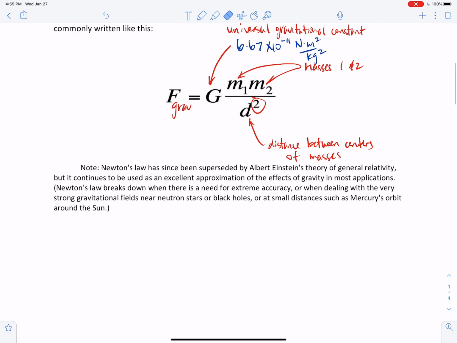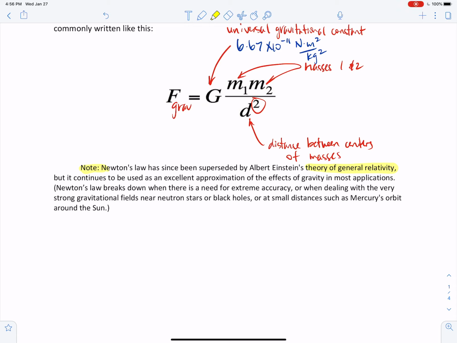Now, I'm going to add this note over here that Newton's law has since been superseded by Einstein's theory of general relativity, okay? But it continues to be used as an excellent approximation of the effects of gravity in most applications.